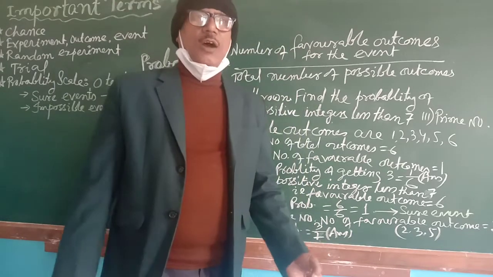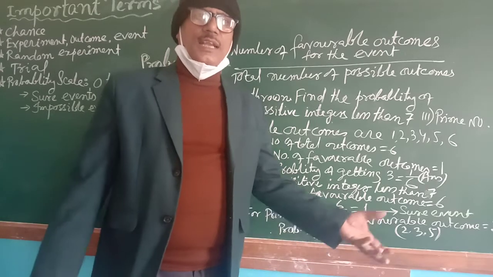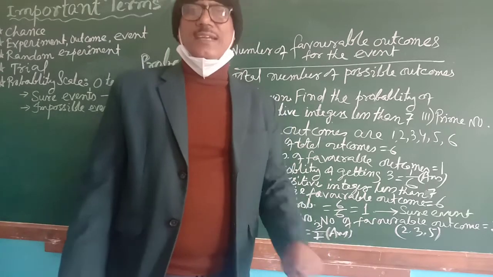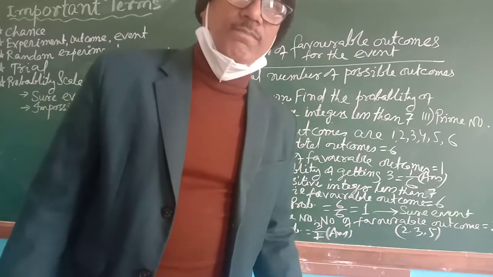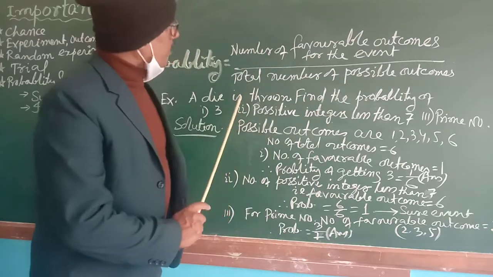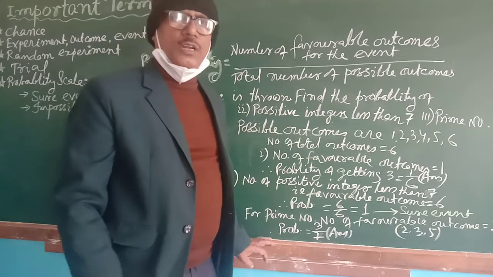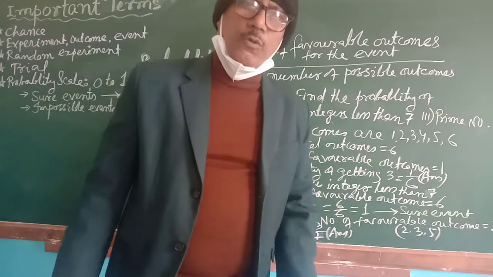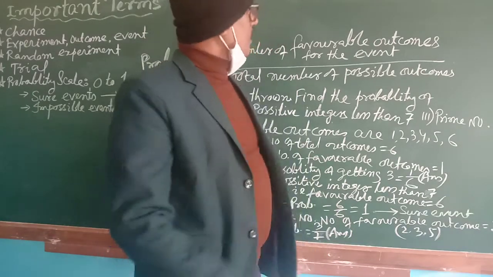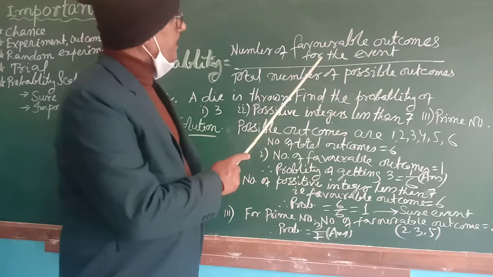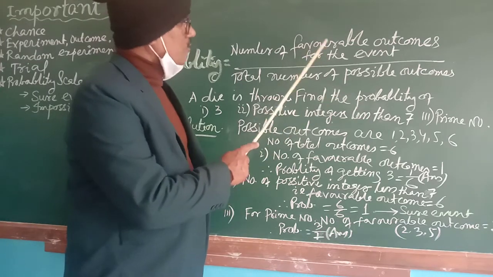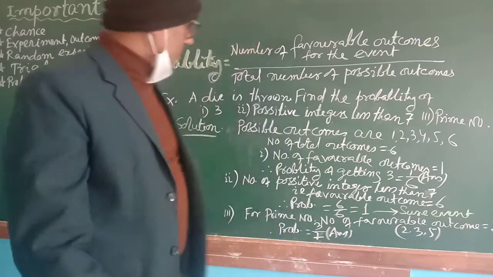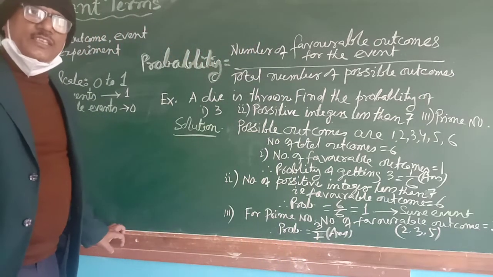Out of that, in a box there are 3 color balls, red, blue and green. Your choice is red. So that is your favorable outcome. Could you understand me? Now total number of possible outcomes is what? If you are having 3 balls, then total number of possible outcomes will be of course 3. Isn't it? So probability of getting red ball will be favorable outcome, that is red, that is 1, and number of total outcomes is 3, 1 by 3. Could you understand me? With one example I will make it very easy for you.